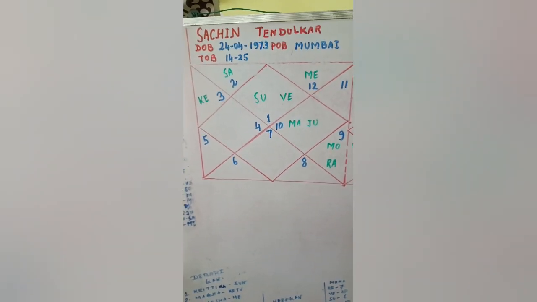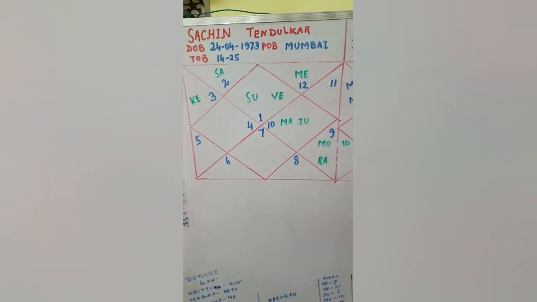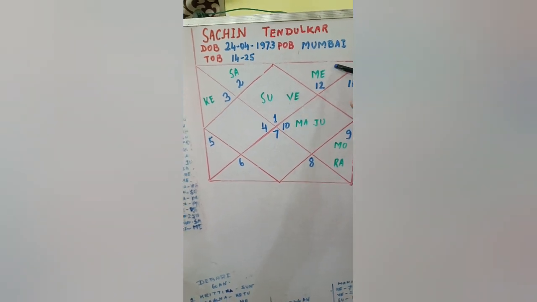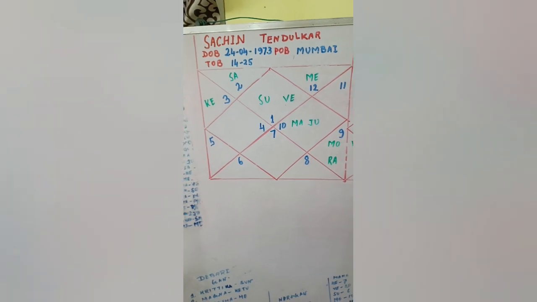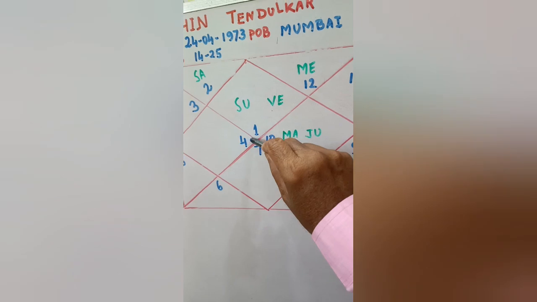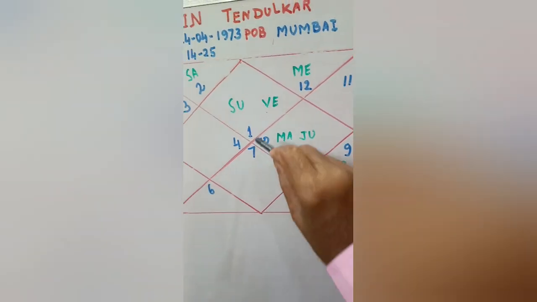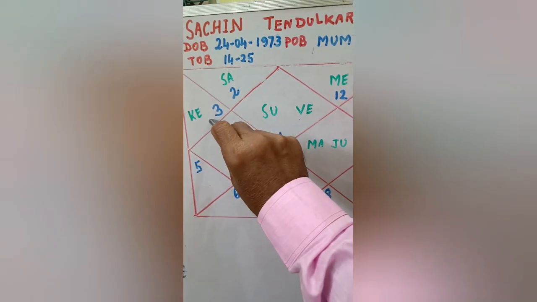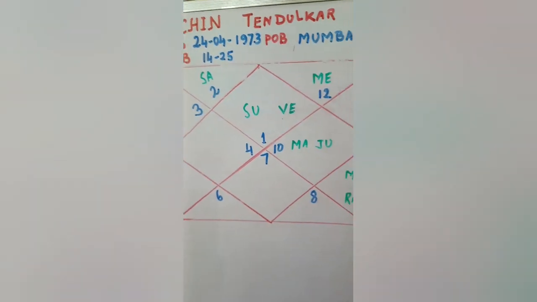Example chart of Sachin Tendulkar. Date of birth 24 April 1973, place of birth Mumbai, and time of birth 14:25. When we draw the Sun Kundali, in the first house, Aries sign, Sun and Venus are posited. In the second house, Taurus sign, Saturn is posited. In the Gemini sign, Ketu is posited. So this is the Sun Kundali.